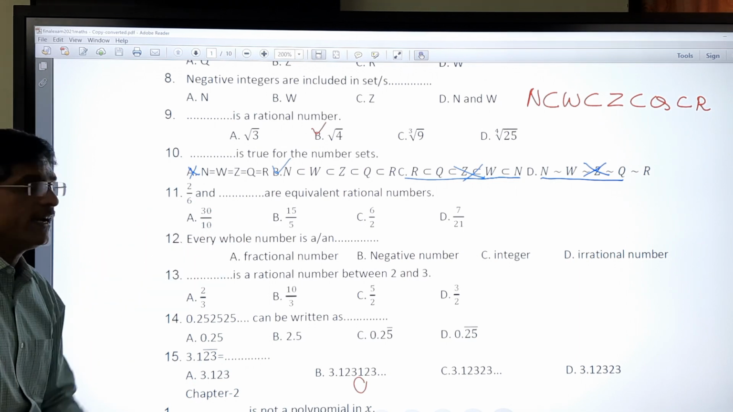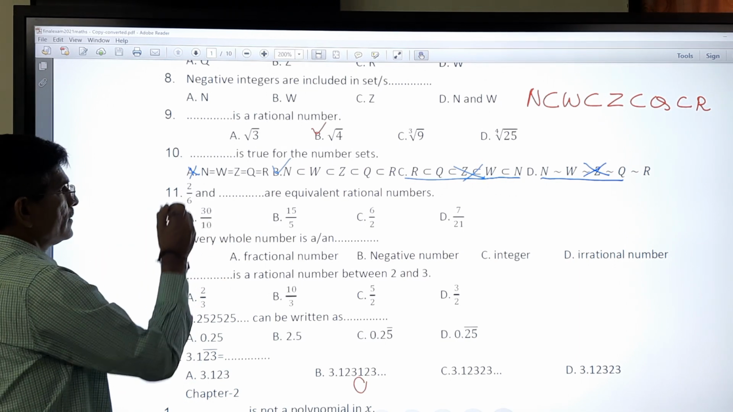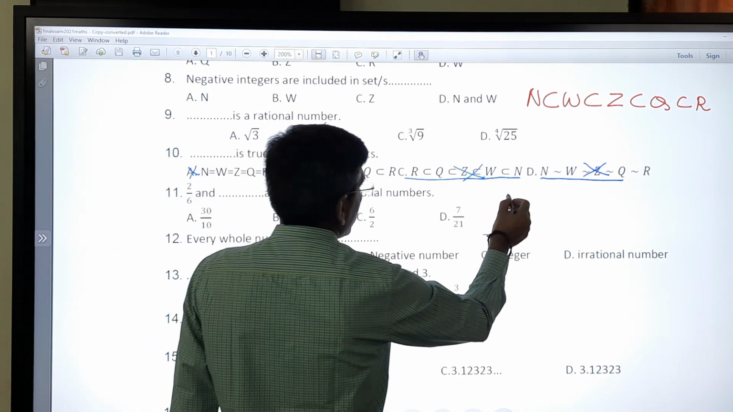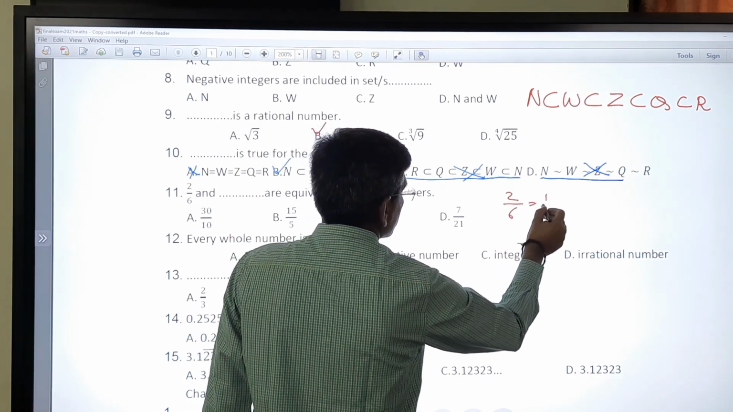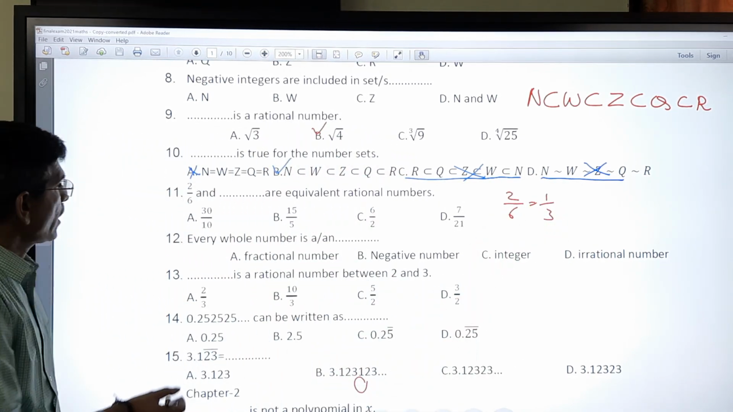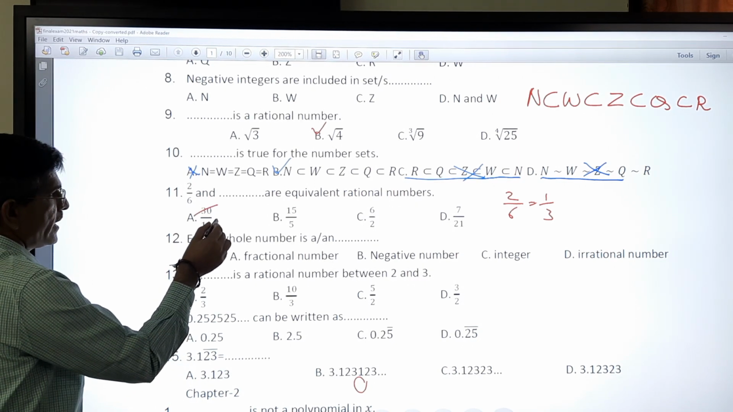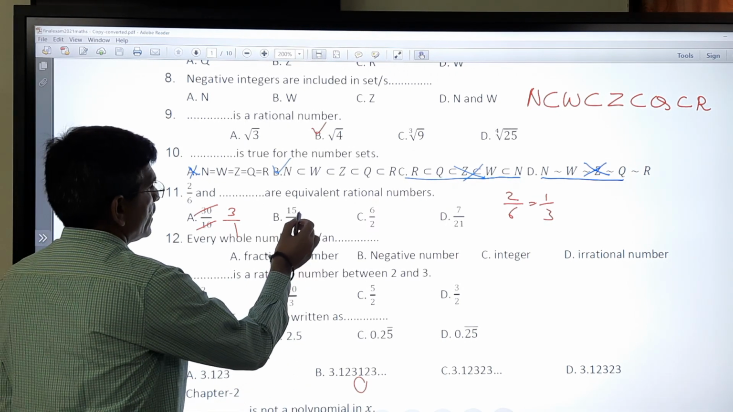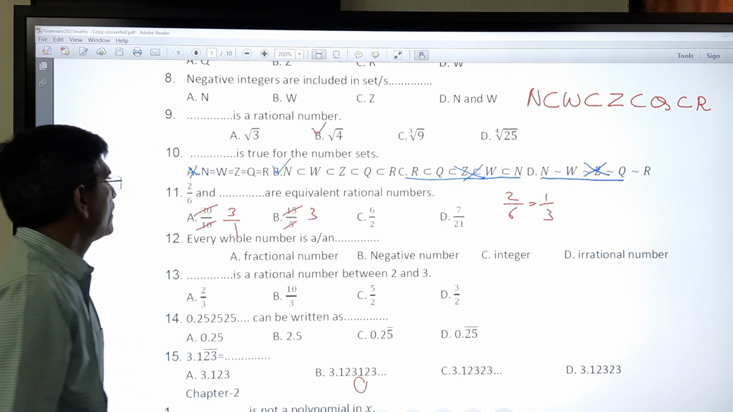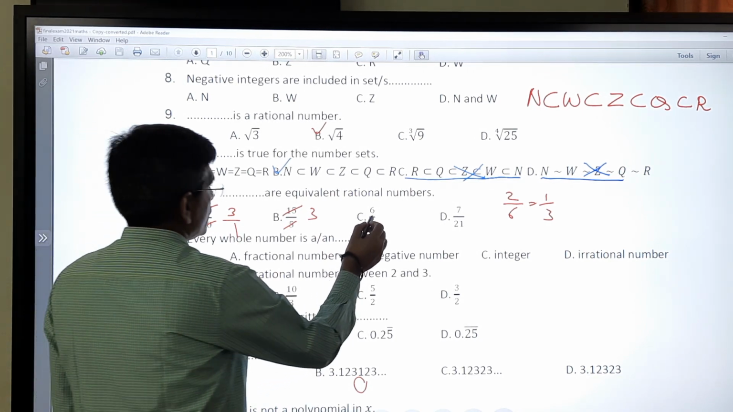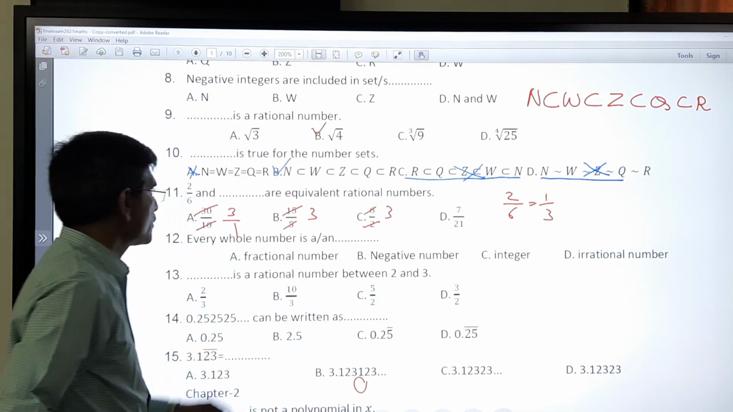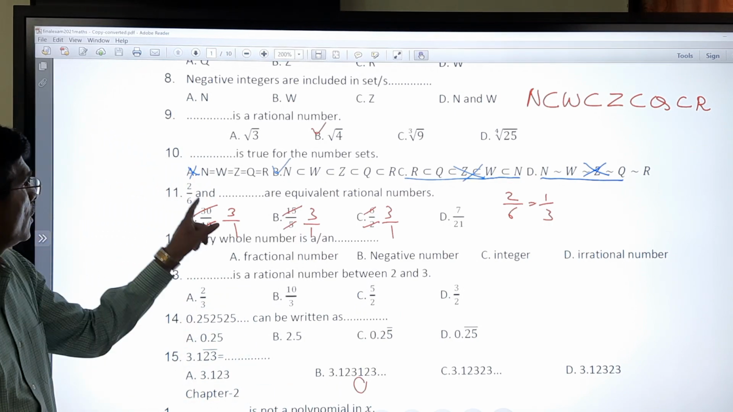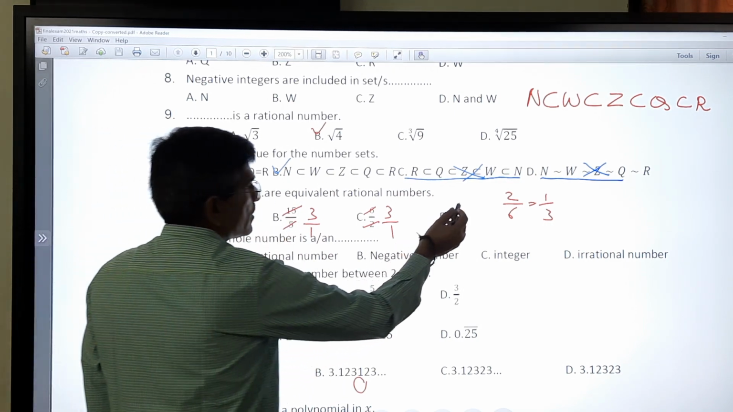Now we have to find the equivalent rational number. So 2 by 6, if I simplify 2 by 6, I will get the answer 1 by 3. Now can we get 1 by 3 here? No, it is 3 upon 1, so we cannot say. Again here we get 3, we cannot say it. Here 3 upon 1, here 3 upon 1, here 3 upon 1. But our equivalent ratio is 7 3s are 21.